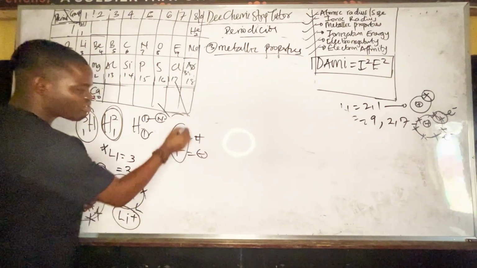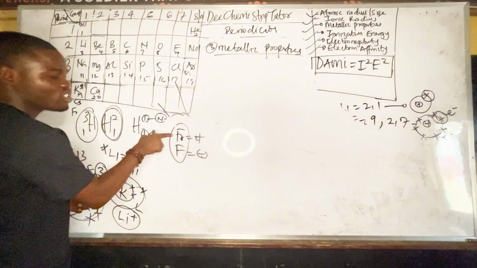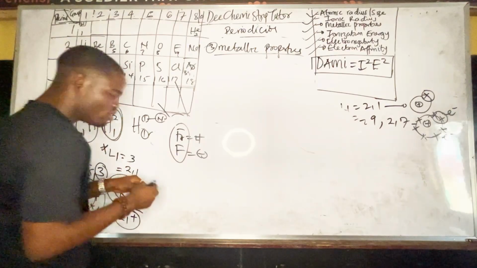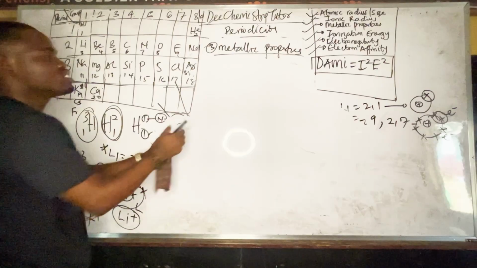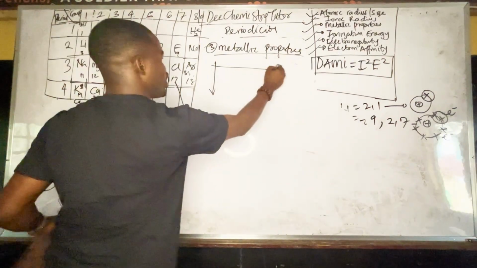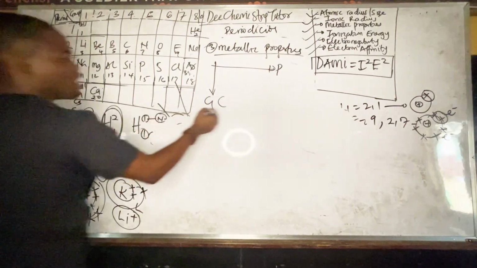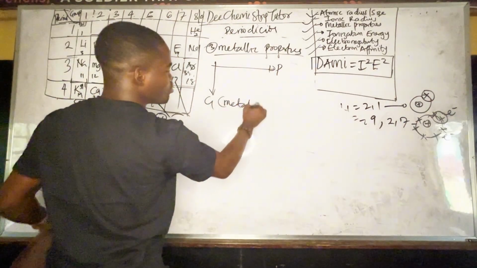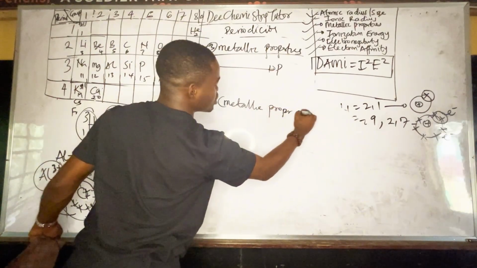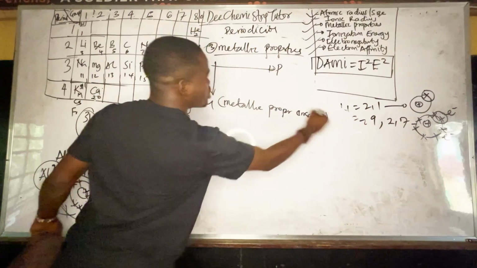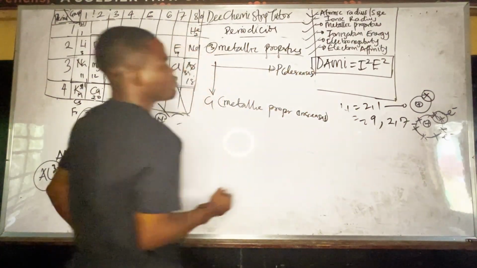Francium for metals, fluorine for non-metals. Take note of that. So down the group, metallic property increases. Across the period, it decreases. So you don't need to cram too much.